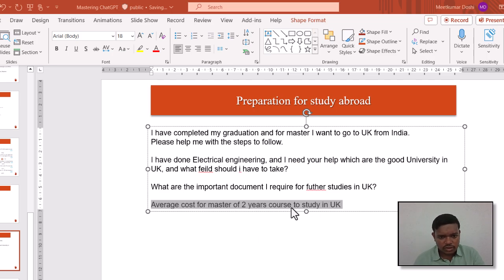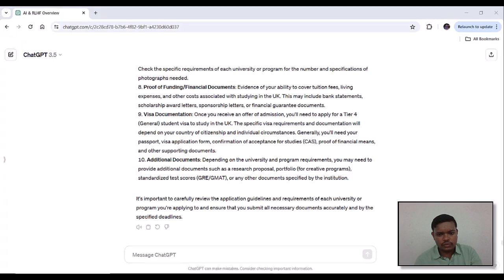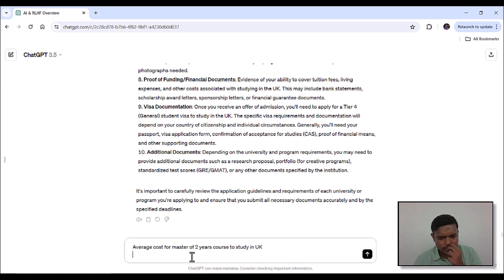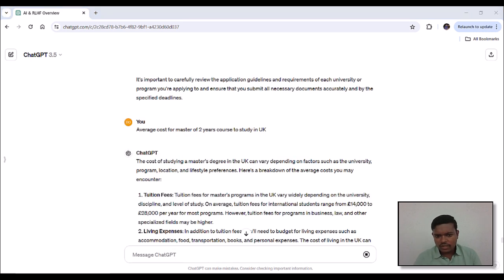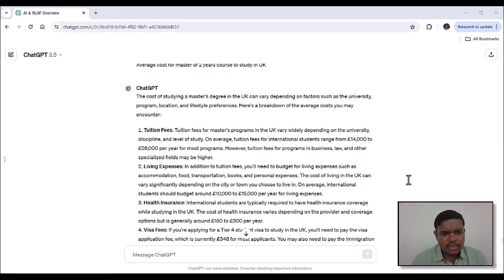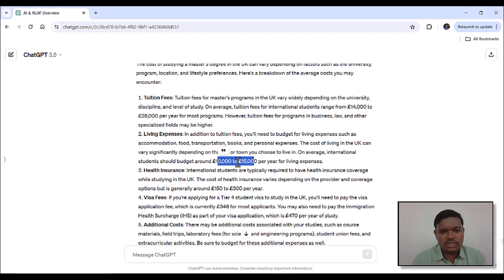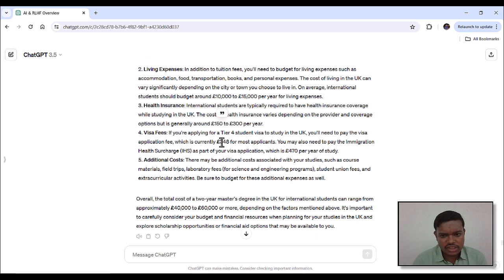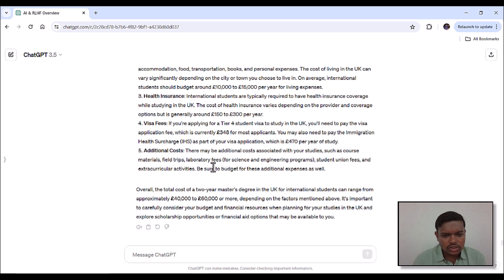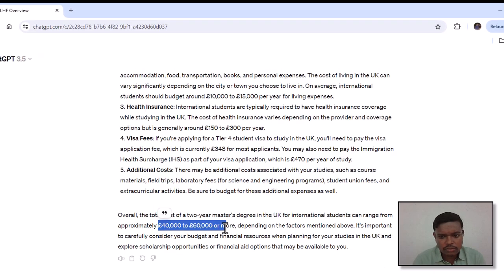Now let us proceed to our fourth question, which is regarding the average cost of a two-year master's course in the UK. Let us paste our question here and wait for the answer. It is giving us a very good idea: tuition fees generally range from £14,000 to £28,000 per year. Living expenses you also have to consider, 10,000 to 15,000. Health insurance is around 150 to 300 pounds, then the visa fee, and additional costs. So approximately 40 to 60,000 pounds is required for the total cost of two years.